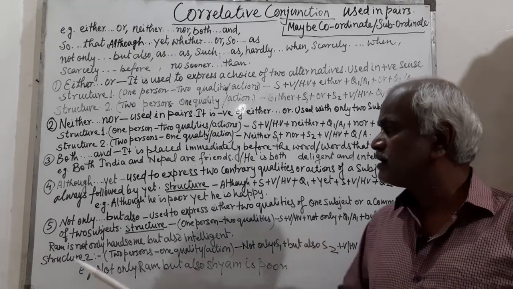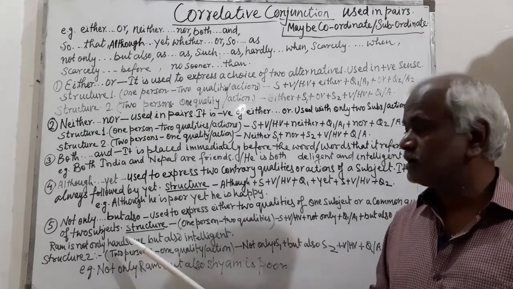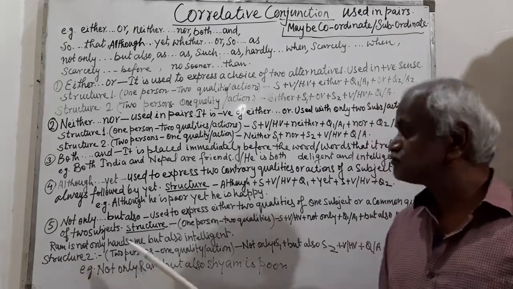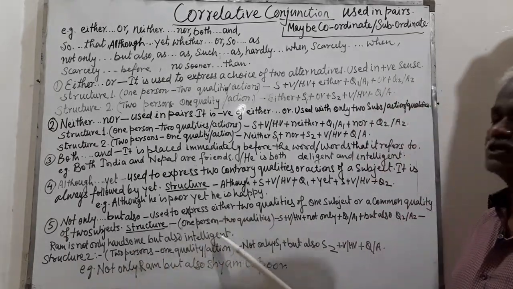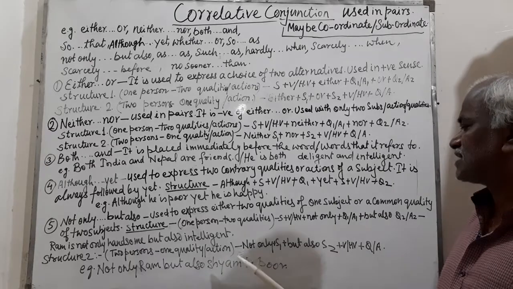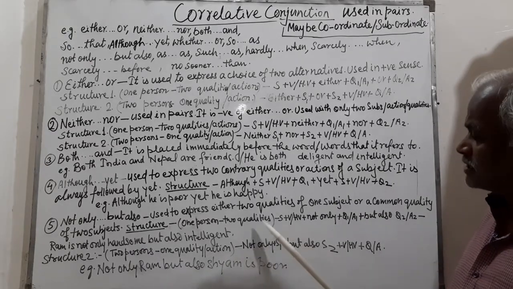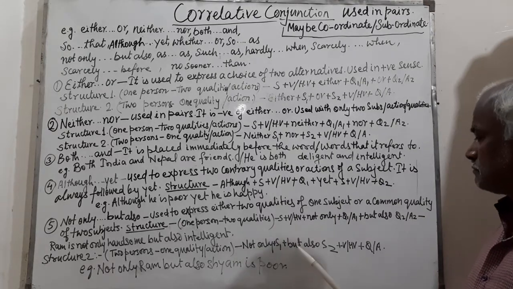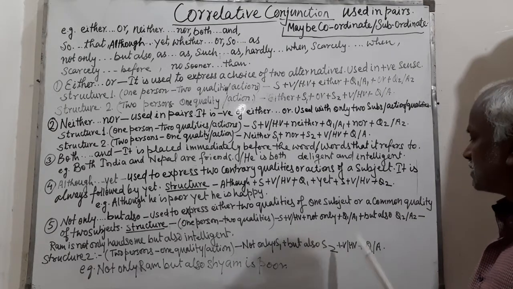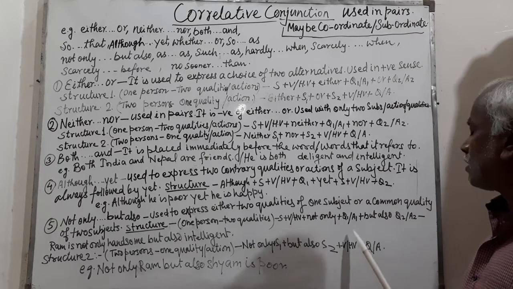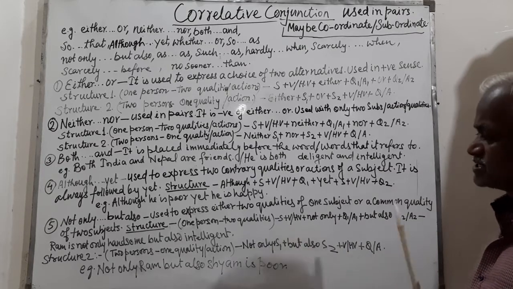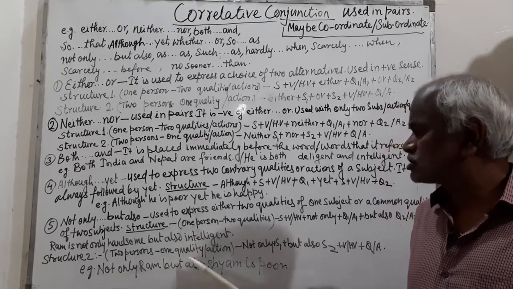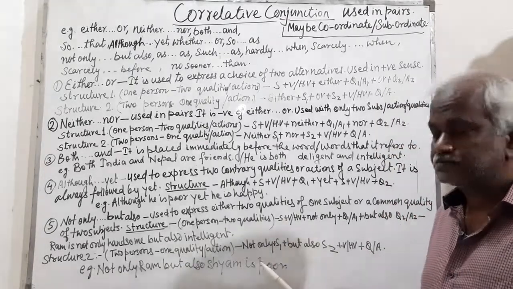For example, Ram is not only handsome but also intelligent. The second structure is two persons, one quality or action. Not only comes at the beginning, plus subject 1, but also subject 2, plus verb or helping verb, then quality or action. Example: not only Ram but also Shyam is poor.